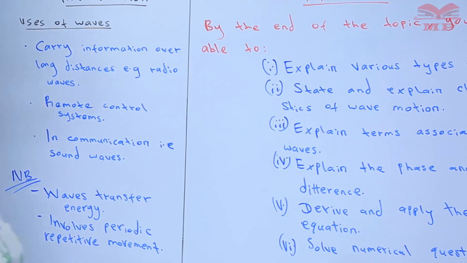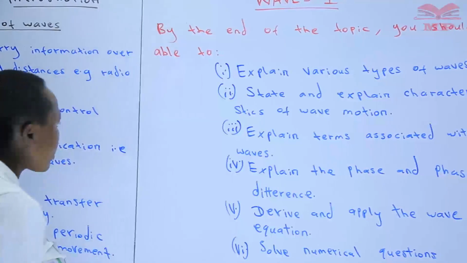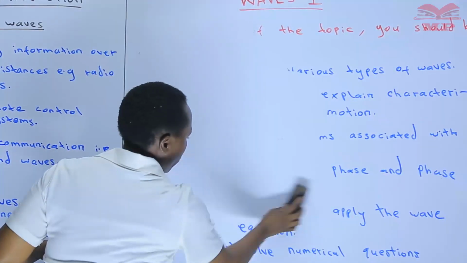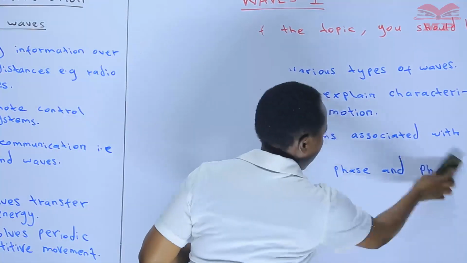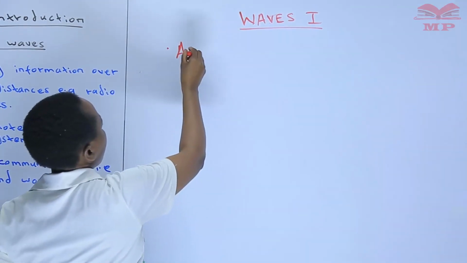So we want now to move ahead and define a wave. So we look at what is a wave. And then we'll go to the classification of waves. So what is a wave?